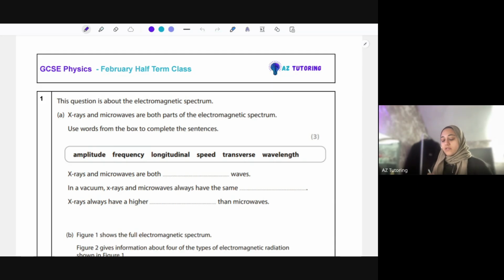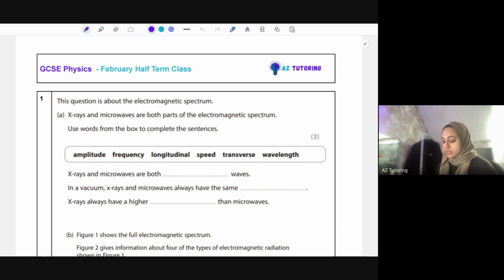Okay, so the good thing about the physics papers, well, for any year 10s and year 11s right now, not too sure about the year 9s, you'll get given all the equations, so there's no need to memorize any of the equations. The only thing you need to memorize is the units and essentially how to rearrange them, but you're given all of them with this. So it's quite good marks getting the physics. They tend to be a higher grade boundary than the other papers just because they're giving you all the equations. You just need to know how to use them and you can get the bulk of the marks. So there's a lot of calculation questions that we're going to be doing today as well.